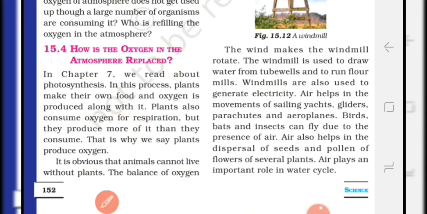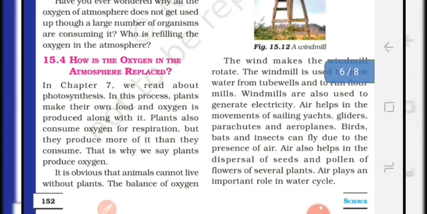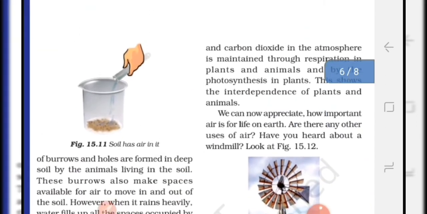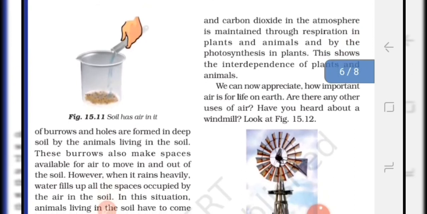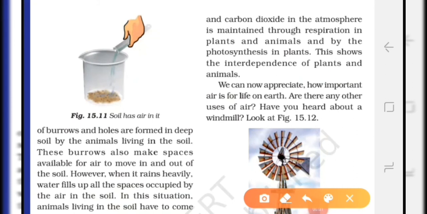It is obvious that animals cannot live without plants. The balance of oxygen and carbon dioxide in the atmosphere is maintained through respiration in plants and animals and by photosynthesis in plants. This shows the interdependence of plants and animals. Meaning for carbon dioxide, plants depend on animals, and for oxygen, animals depend on plants.